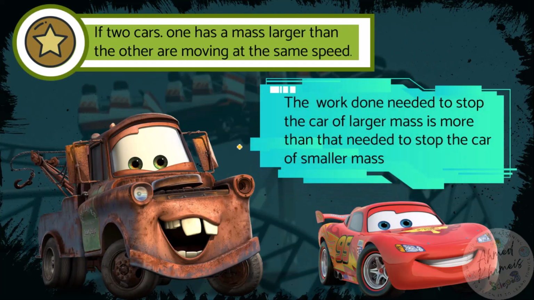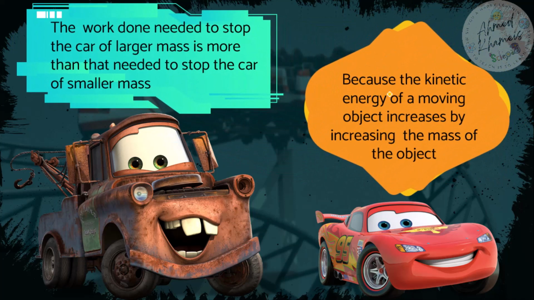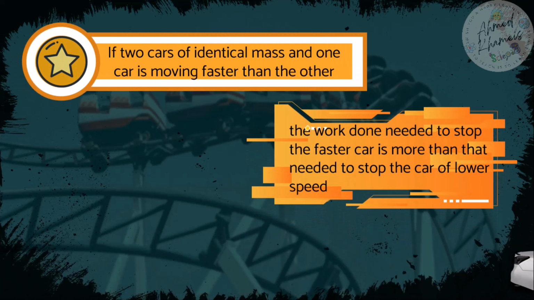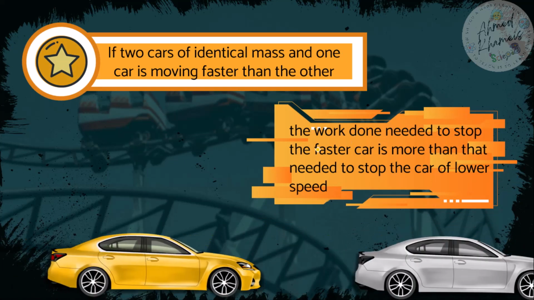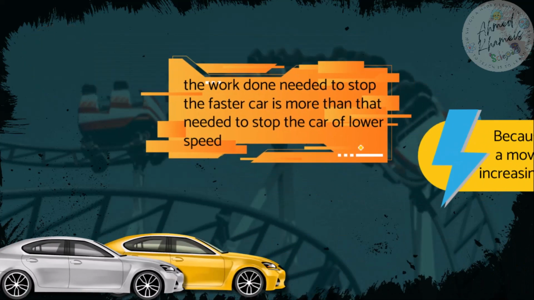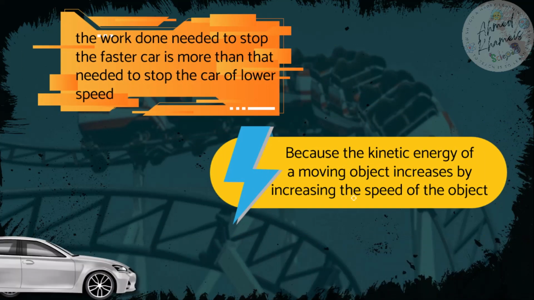So if we have two cars, one with a higher mass than the other one, the work needed to stop the high mass car is more than the work needed to stop the low mass car, because the kinetic energy of a moving object increases by increasing the mass. And if we have two similar mass cars, one moving faster than the other, the work needed to stop the faster car is more than that needed to stop the car of a lower speed, and that's because the kinetic energy of a moving object increases by increasing the speed of the object.